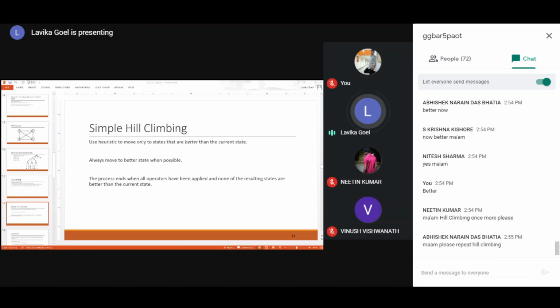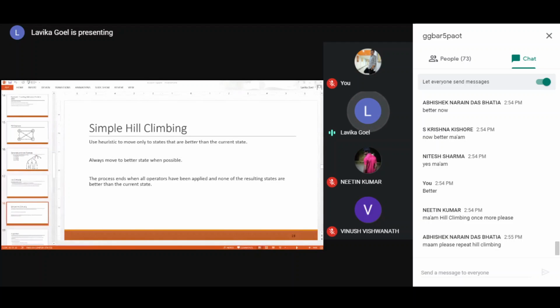For the time being, I was telling you about the heuristic function to generate the next state. The heuristic function is that always you are trying to find out a better state than the current state. In generate and test, you generate a solution and test it. If it is a goal state, then it is okay, otherwise you generate another solution.